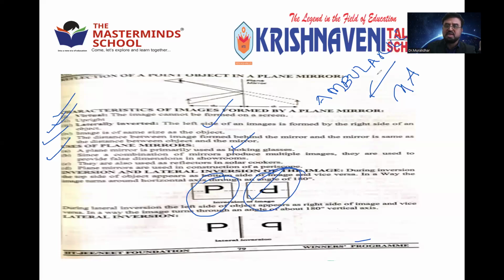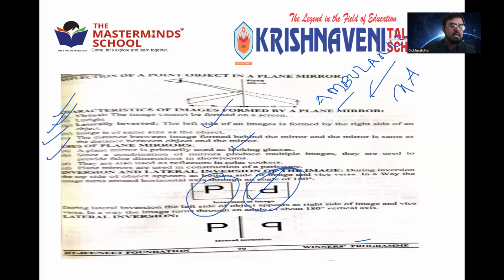Generally, plane mirrors are used, and those mirrors make the ambulance text laterally inverted. If you write straight, it appears reversed. That's why they write it reversed, so that it can appear straight in the mirror. Side mirrors. A very important property is lateral inversion. Lateral inversion means right appears left, left appears right.